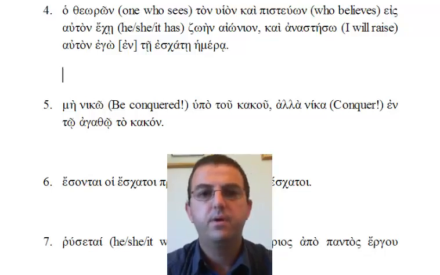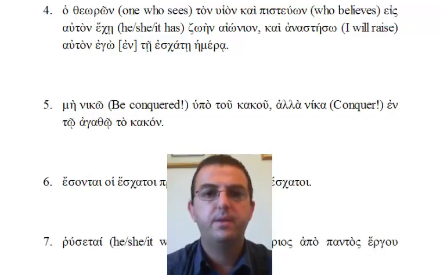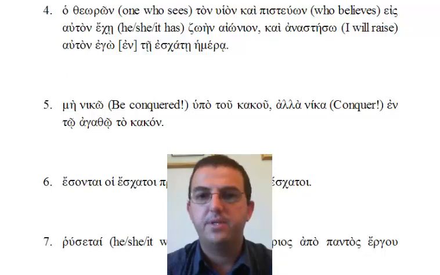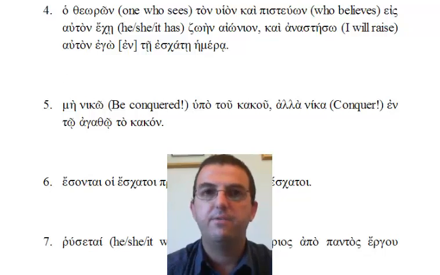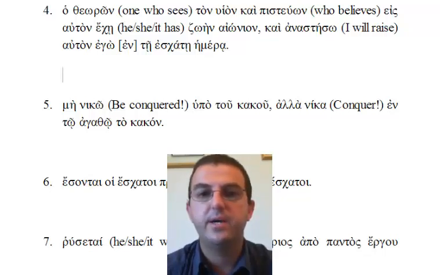Number 4. Ho theoron ton huion kai pisteuon eis auton echei zoen aionion kai anastaso auton ego en te eschate hemera. I'll read that again for you as a whole sentence. Ho theoron ton huion kai pisteuon eis auton echei zoen aionion kai anastaso auton ego en te eschate hemera.